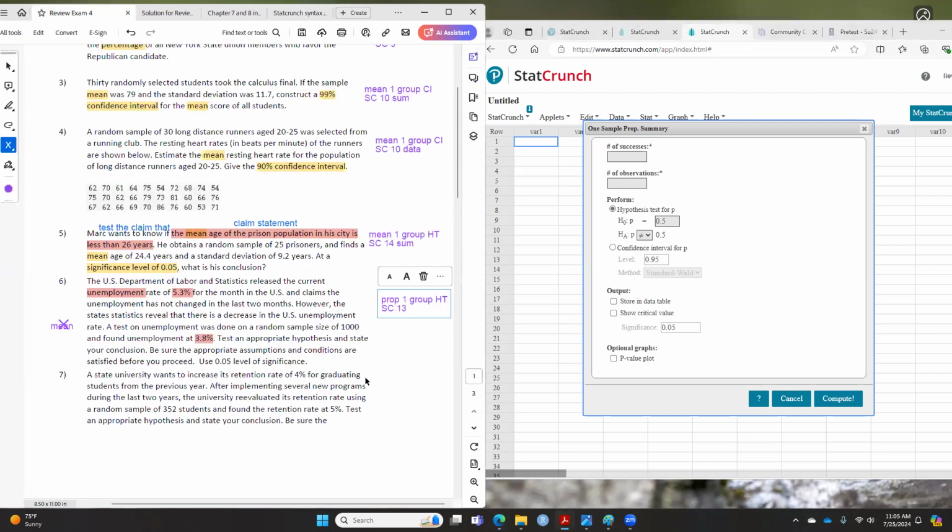Unfortunately, for this question, if you read, what is the claim statement? Again, as I mentioned early on, I will always provide you the claim statement, which I will say test the claim here. Anyone know what the claim statement is in this case?